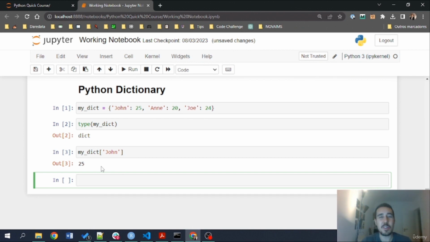So this is a very neat data structure that we can use to access values from certain keys here in Python. And this type of data structure is very cool.